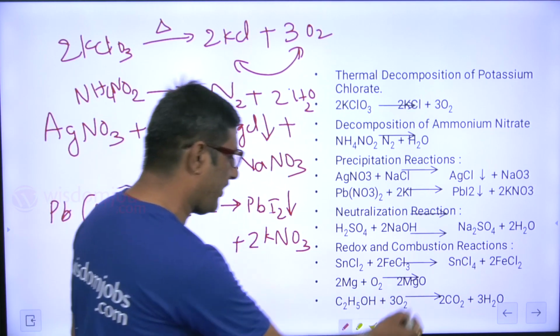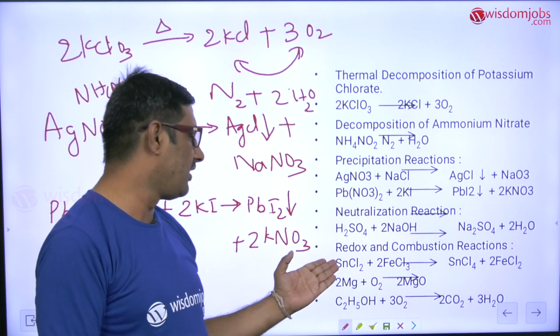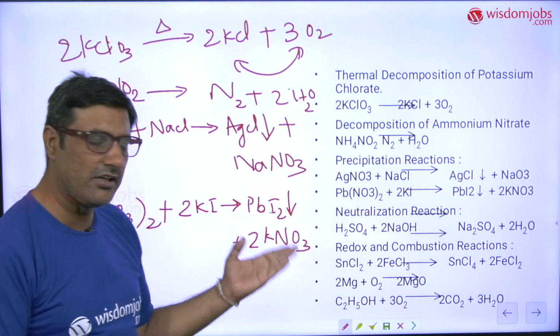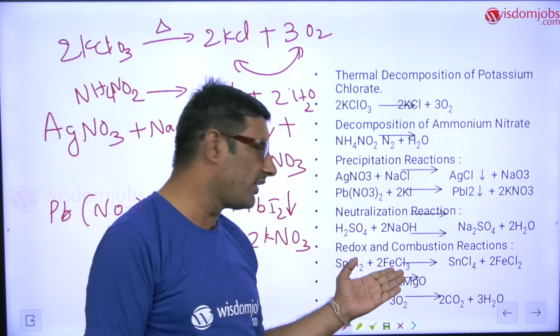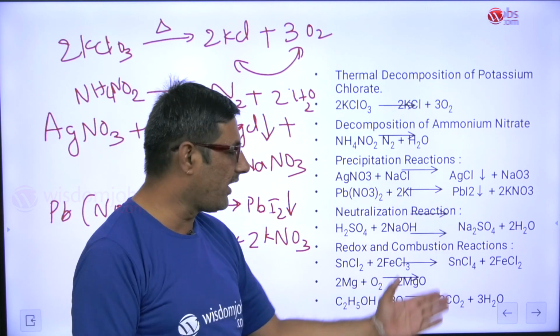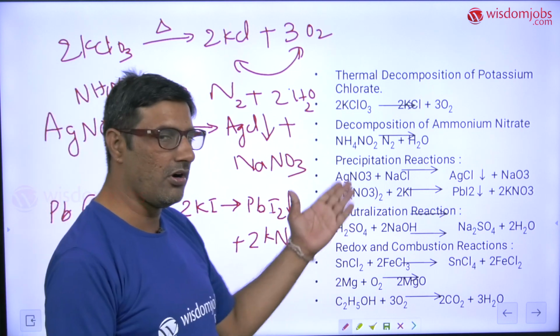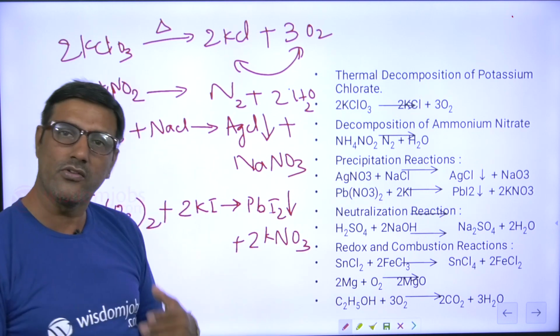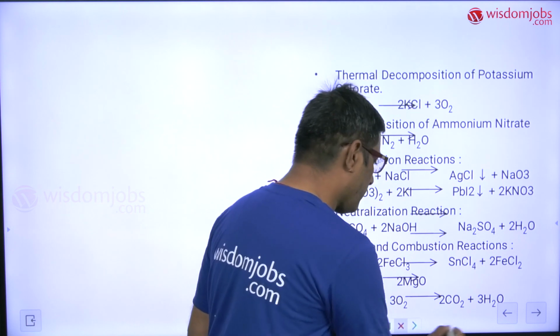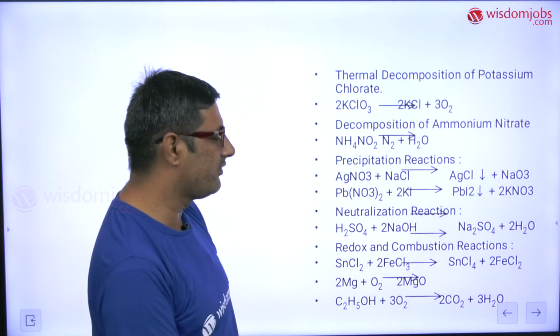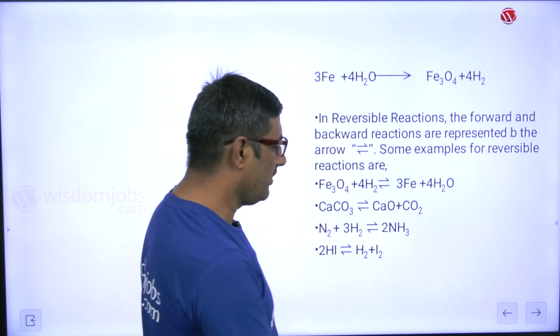Now of course we have got some more reactions here, like stannous chloride or tin chloride reacting with the ferric chloride gives you stannic chloride and ferrous chloride. Okay, similarly magnesium oxidizing will give you magnesium oxide, so on and so forth. So these are some of the examples of irreversible reactions.